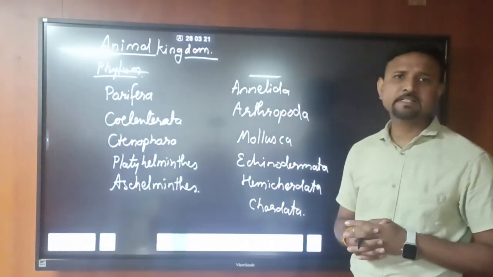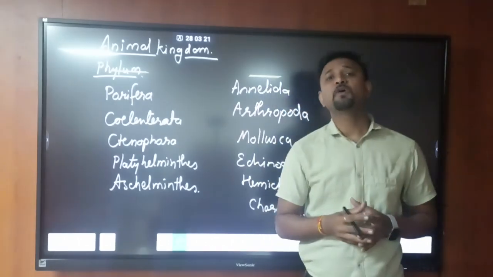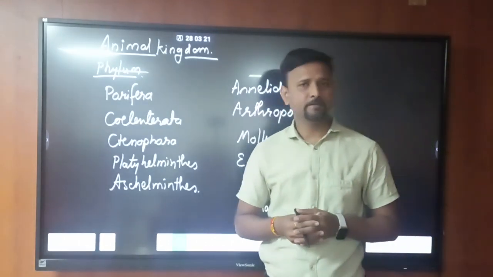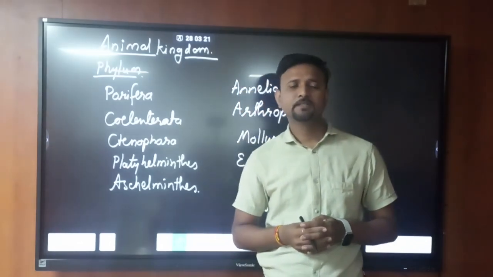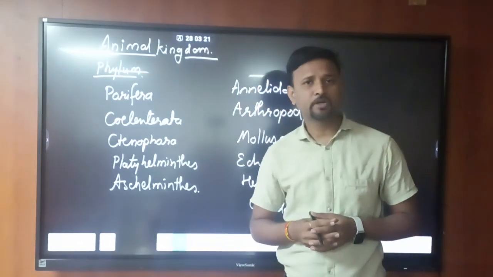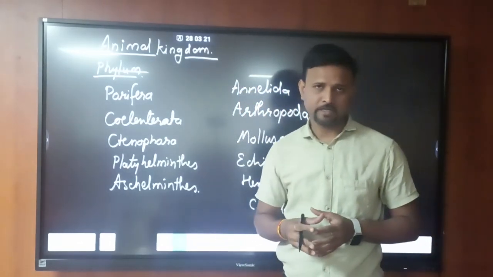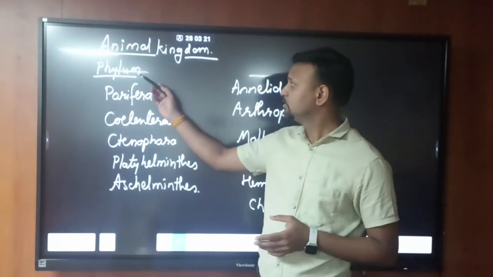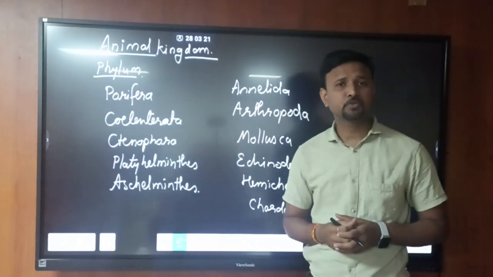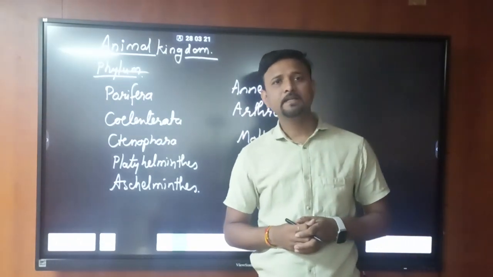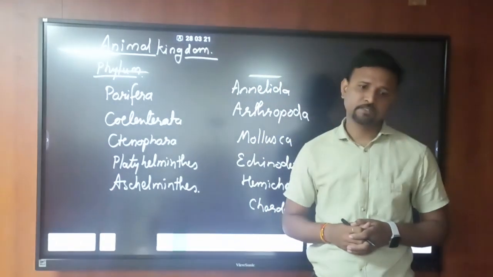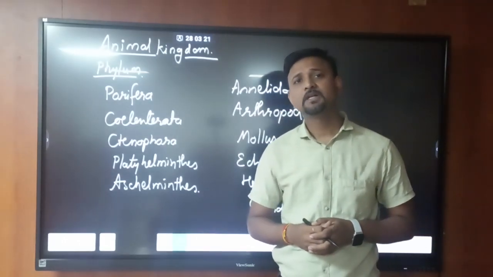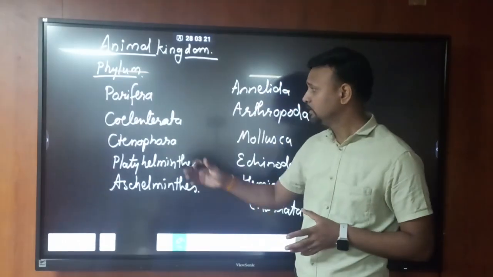So these 11 phyla are classified based on some basic properties, like the level of organization. There are types of levels of organization in organisms: cellular level, tissue level, organ level, and organ system level. Phylum Porifera belongs to the cellular level of organization, where there is division of labor and each individual cell performs different functions.